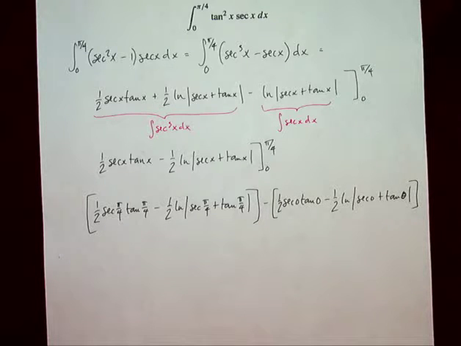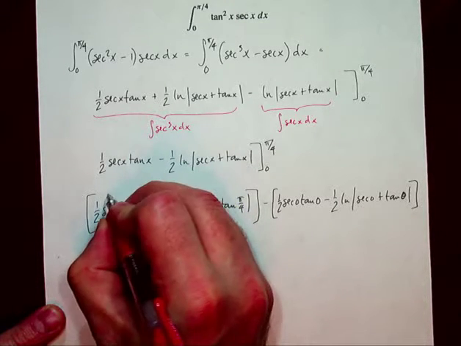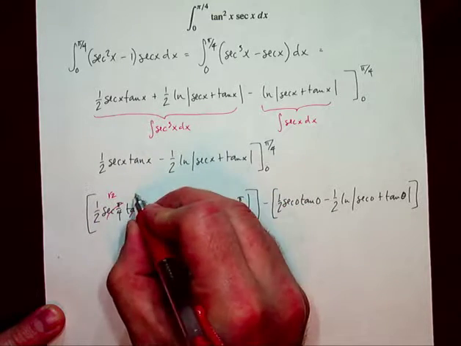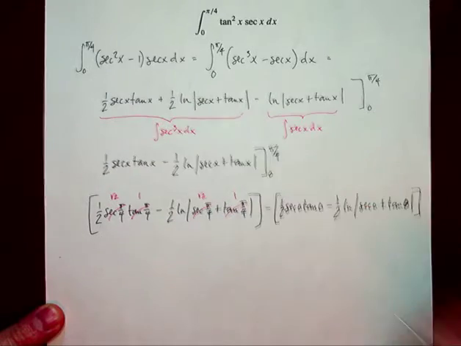Now, secant of pi over 4 is the reciprocal of cosine of pi over 4. And remember that cosine of pi over 4, if you remember all the way back to the unit circle, actually came from the ratio of 1 over root 2. We then rationalized the denominator and turned it into root 2 over 2, but really it's the reciprocal of root 2. And so secant pi over 4 is just root 2. Tangent of pi over 4 you should know is 1. This is root 2. This is 1.